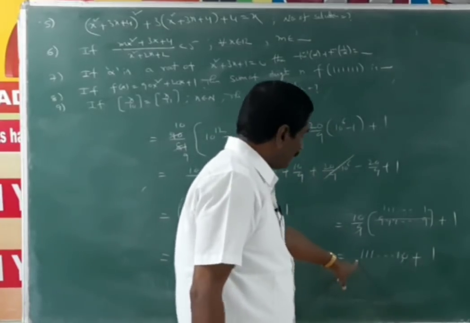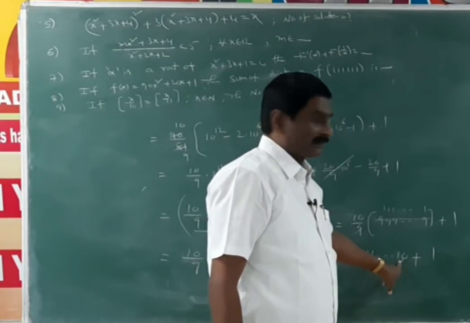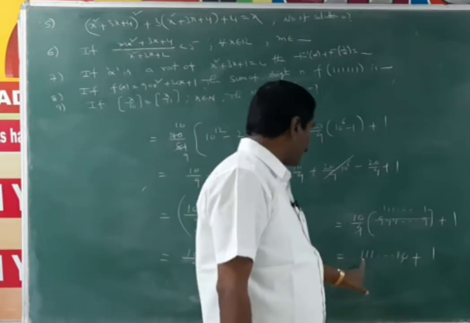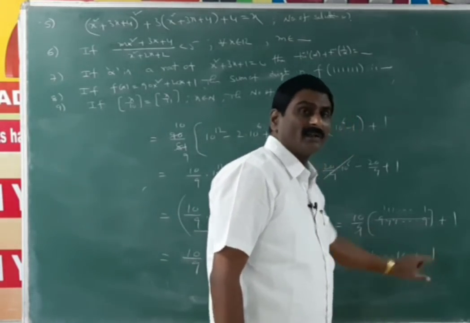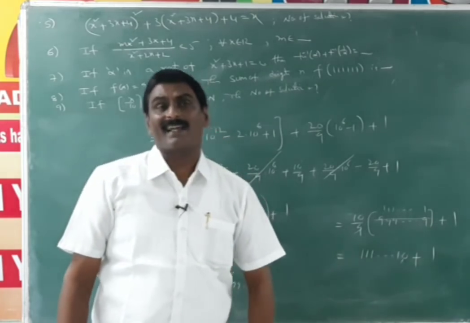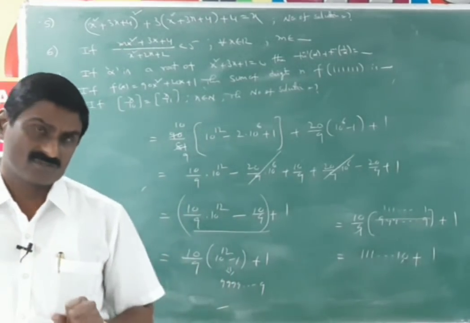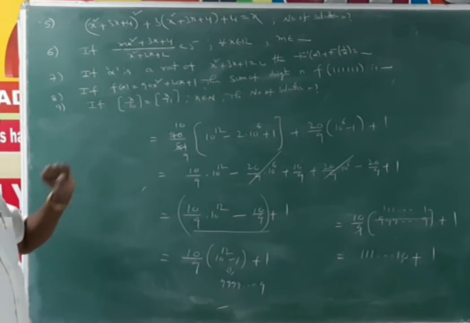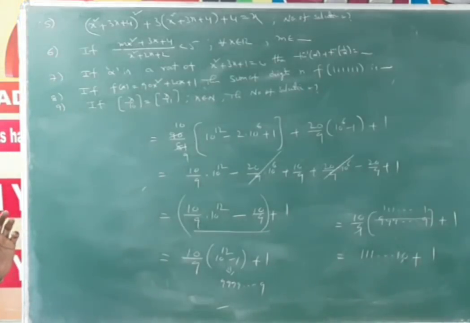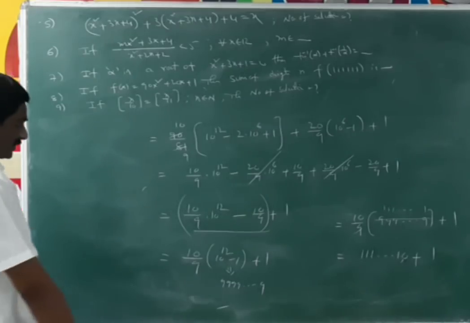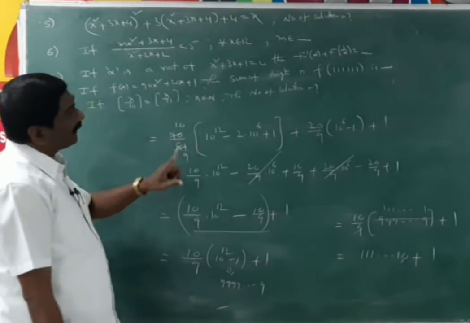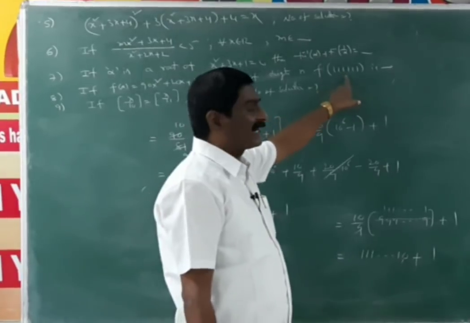That means we get 11 values of 1, then 12 values of 1. That means 1 plus 1 plus 1 plus and so on, 12 times, plus this one. So the sum of the digits in that number is 13. Answer is 13. Okay. Next. Sum of the digits in f of 111111 is 13.